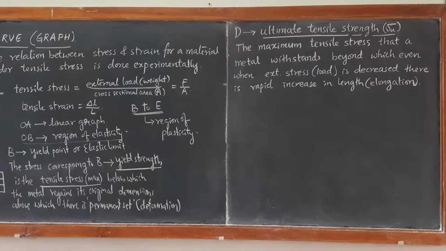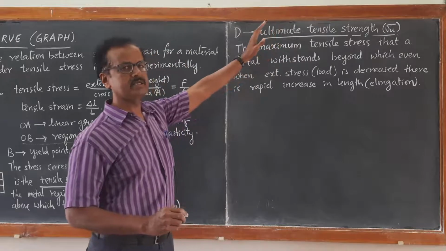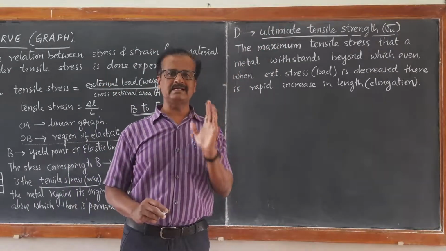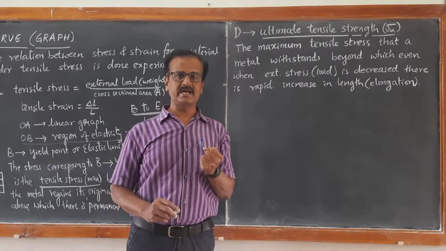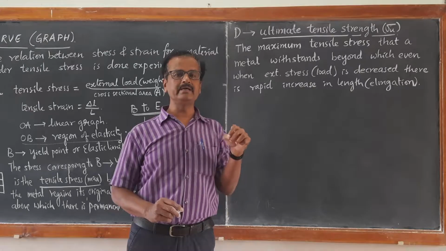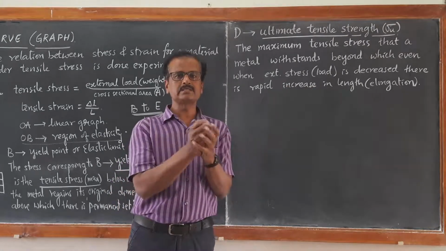Now we define what is the ultimate tensile strength of a metal. It is that maximum tensile stress a metal can withstand, beyond which there is a rapid increase in its length even when we take out the external load.